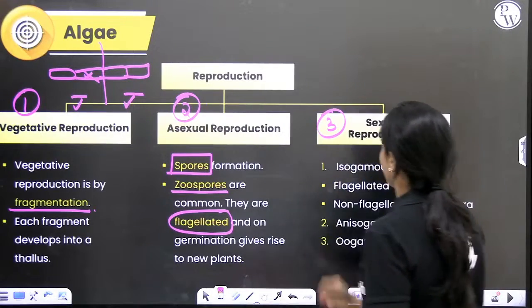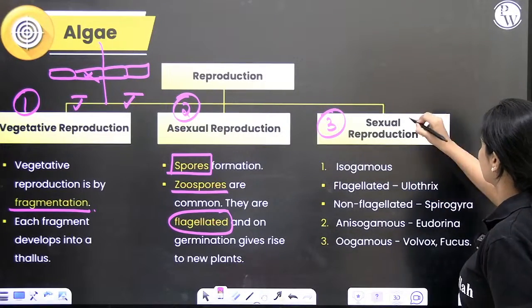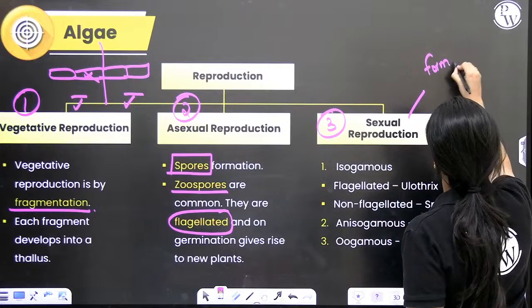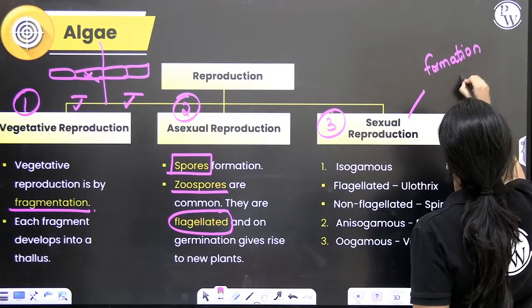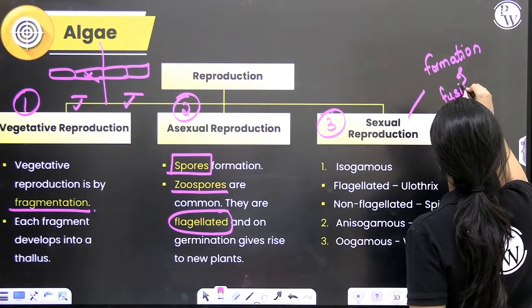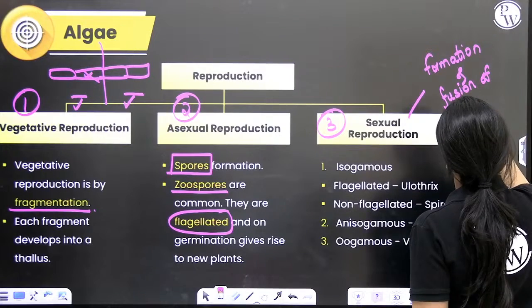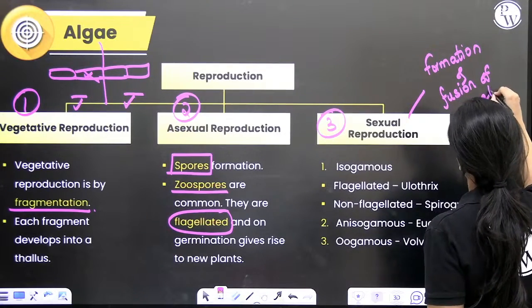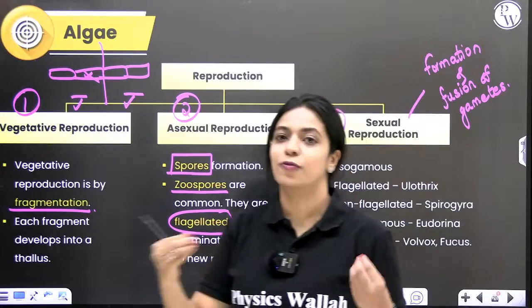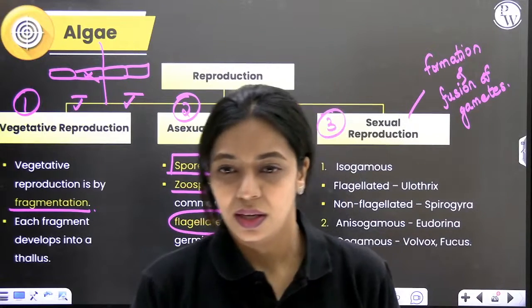What is sexual reproduction? In sexual reproduction, you see the formation and fusion of gametes. Male and female gametes form and those gametes fuse.